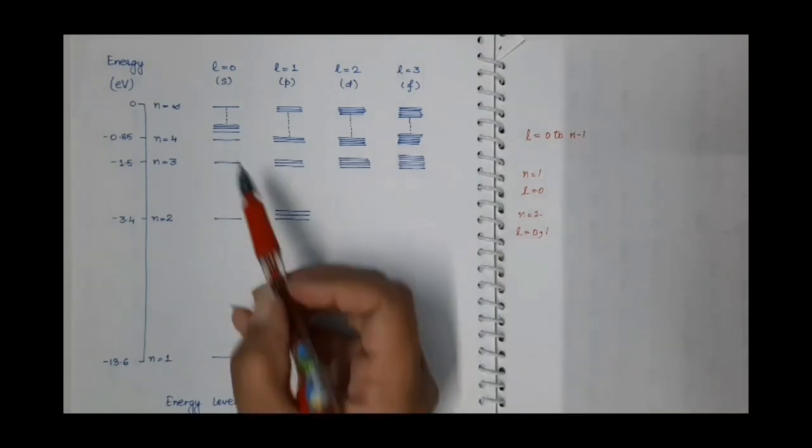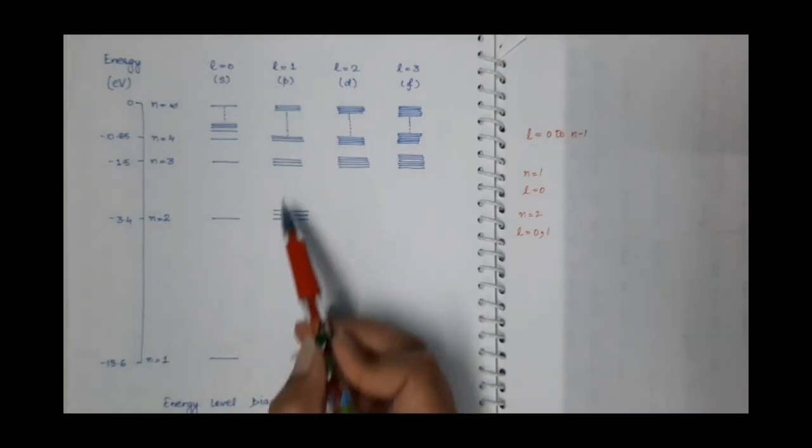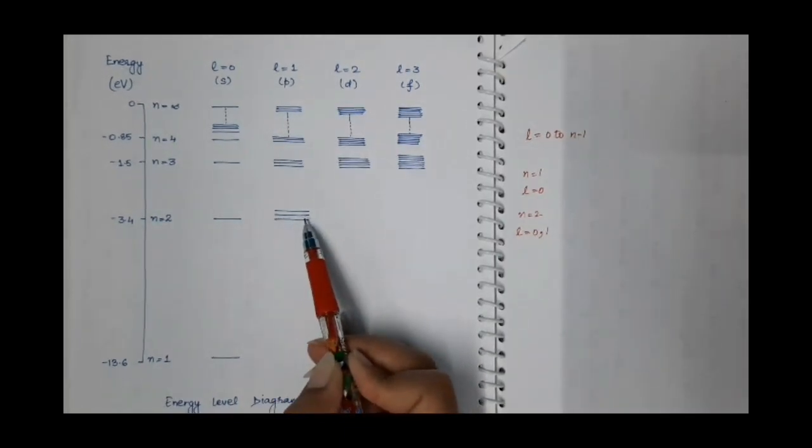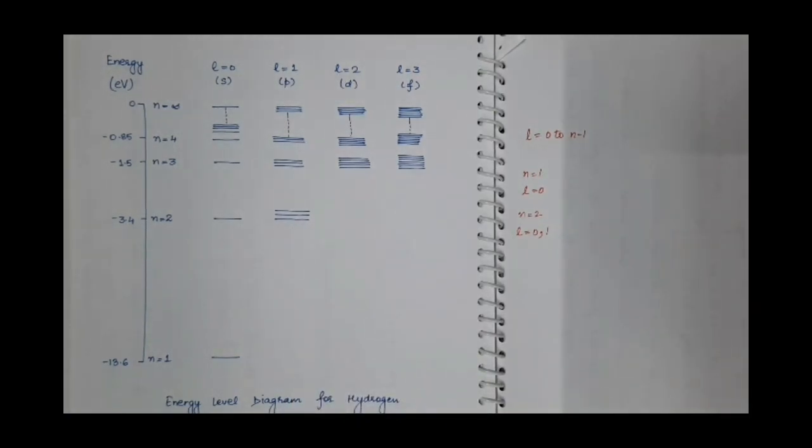So that is why this is corresponding to L equal to 0 and this is corresponding to L equal to 1. And why are we having three states? Because there are three p orbitals, px, py, pz.